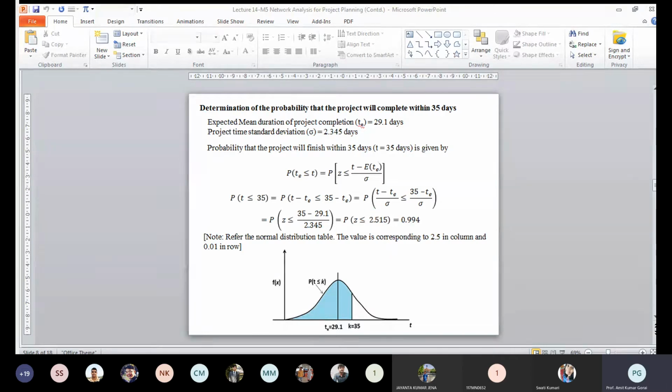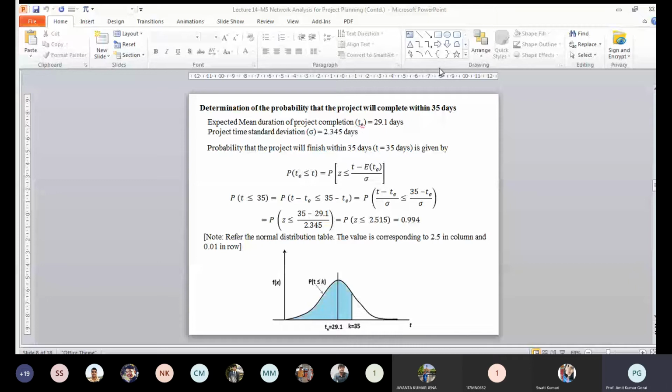Here we are showing this is the actual value 29.1 and this is the 35. But in this table, the mean value will be 0. It is assumed on the normalized value, because different equations or different times would require a different table.